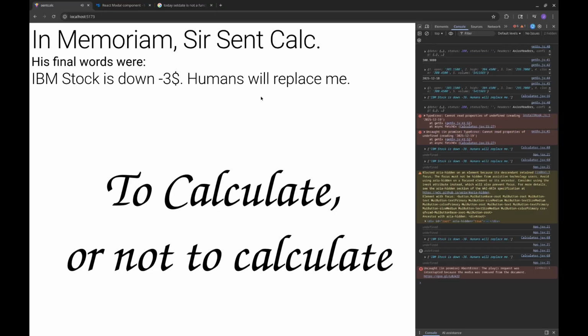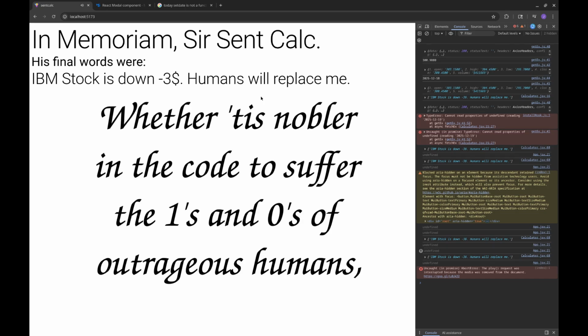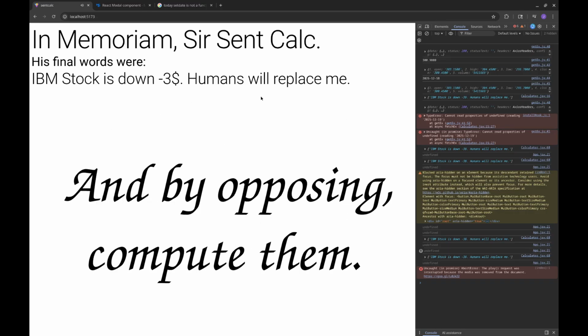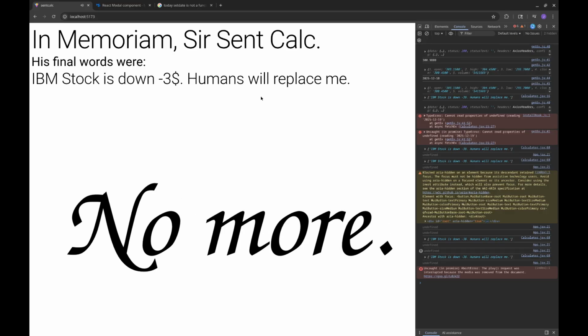To calculate or not to calculate? That is the question. Whether 'tis nobler in the code to suffer the ones and zeros of outrageous humans, or to take arms against a sea of numbers, and by opposing, compute them. To rest, to cease, no more.